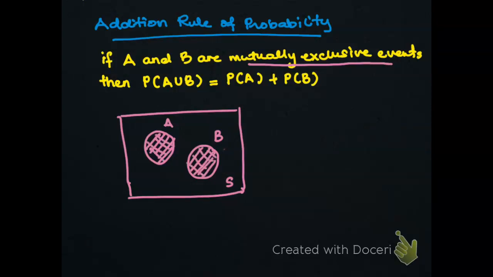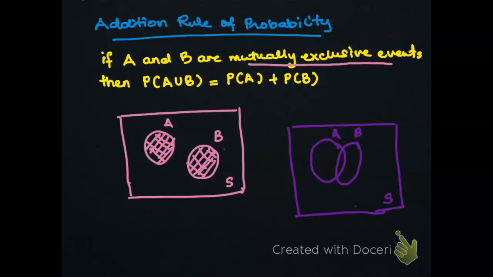Now, let's say you have a non-mutually exclusive event. So this is the sample space. It will be event A here and there will be event B here. So there will be an intersection. This is for non-mutually exclusive event.